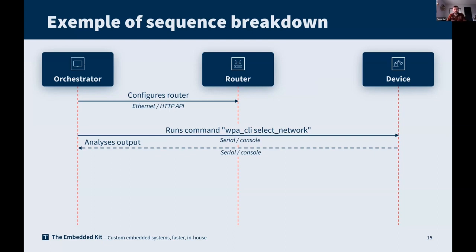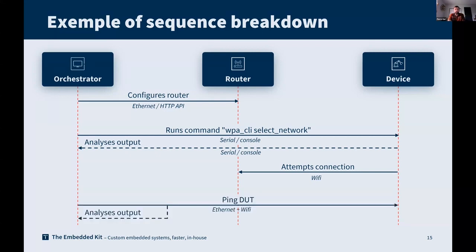We can ask the device to run a specific command to connect to the dedicated access point that has been created in the router. We can already analyze the output of the wpa_cli command. We can wait for a specific amount of time for the connection. The device will connect, or at least should connect, to the router. And then you will be able to ping your device and maybe analyze the latency of your system.